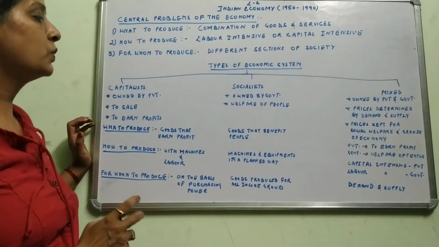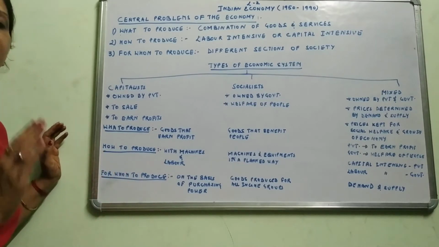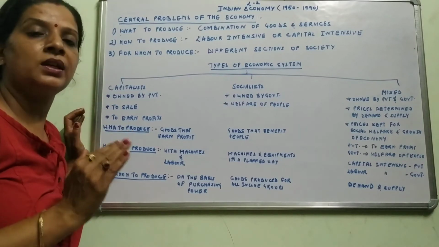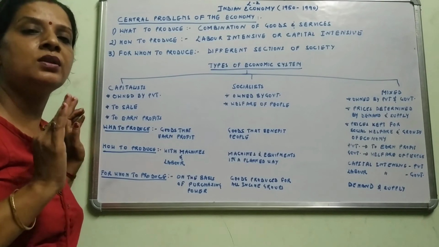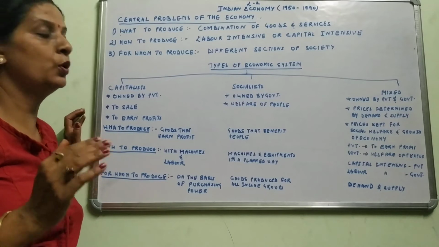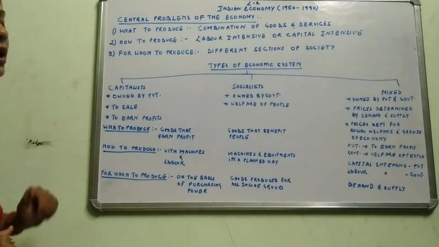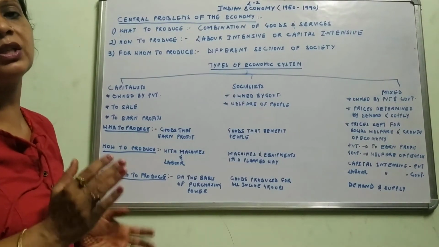Then how to produce: machines and equipment in a planned way. The government will run in a planned way, so whatever amount they put into machinery should not be very high. It should be convenient, because we have to think of the welfare of the people. Next, for whom to produce? Goods produced for all income groups. The government will think about all the income groups. That is the socialist economy.